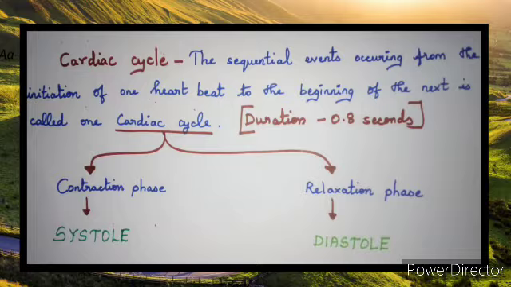In one cardiac cycle, you have a contraction phase and a relaxation phase. The contraction phase is called systole. The relaxation phase is called diastole. Remember this as S for strong. A single heartbeat comprises a systole and a diastole in both atria and ventricles.